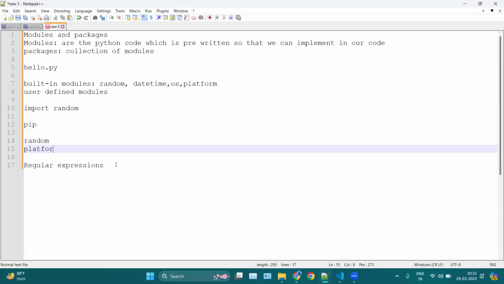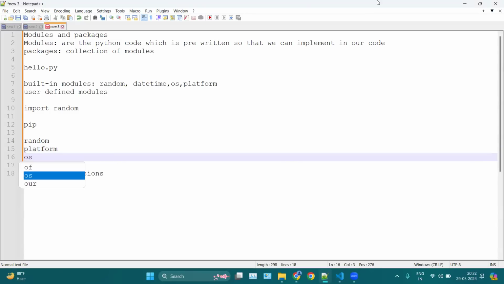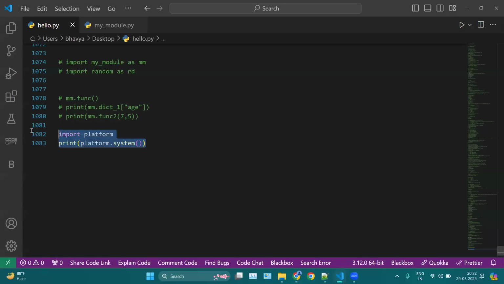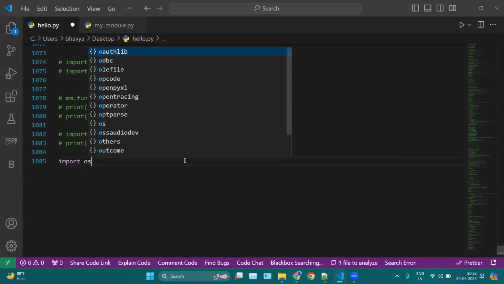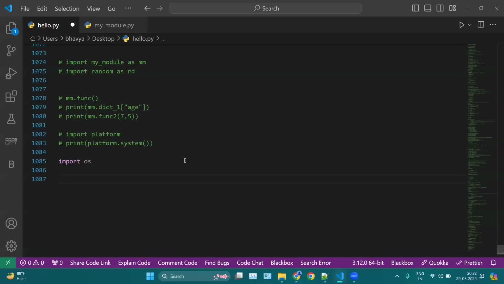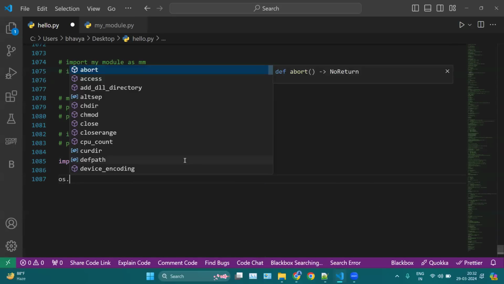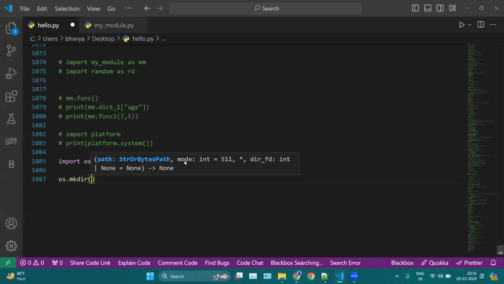So next we have this os module. It is also important. How can we import os? Again, it is pre-installed. You have to use import os. That's it. Now let's say I want to create a folder. So I can use os.mkdir and then the name of your folder. Let's say the name of my folder is hello_folder.